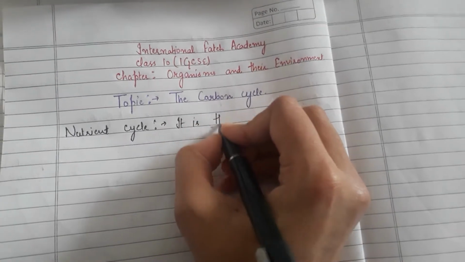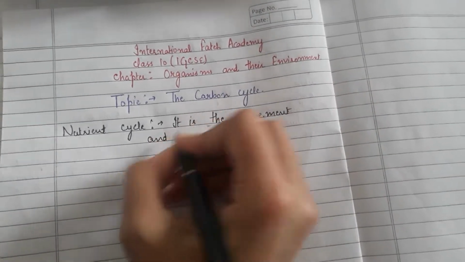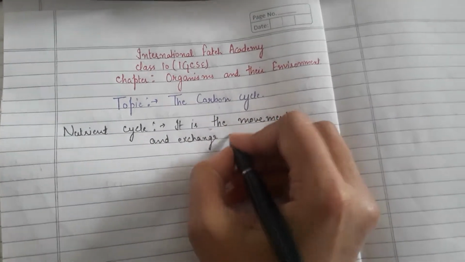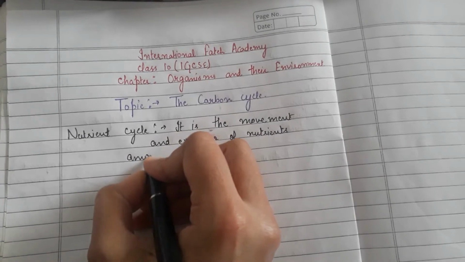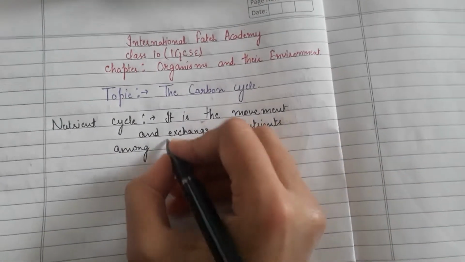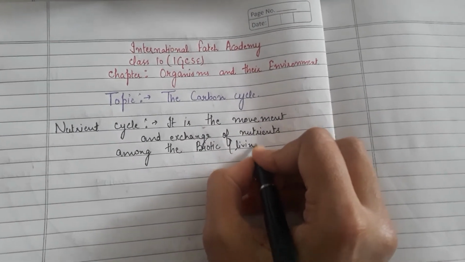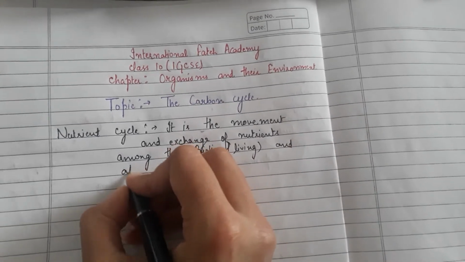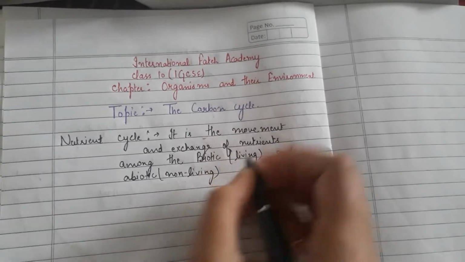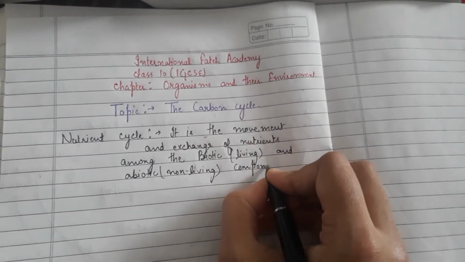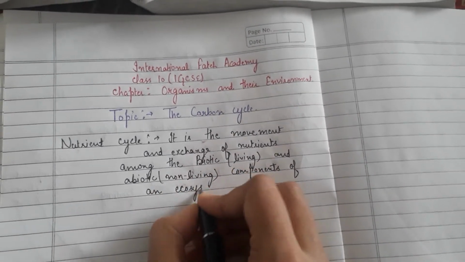It is the movement and exchange of nutrients among the biotic, biotic means living, and abiotic, abiotic means non-living components of an ecosystem.